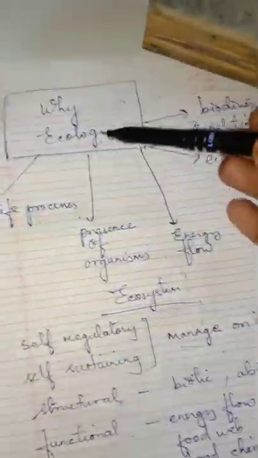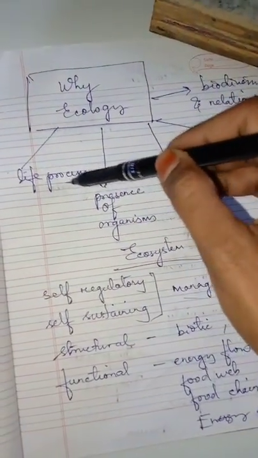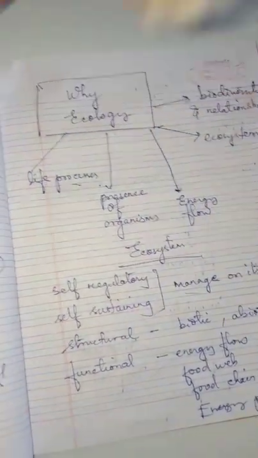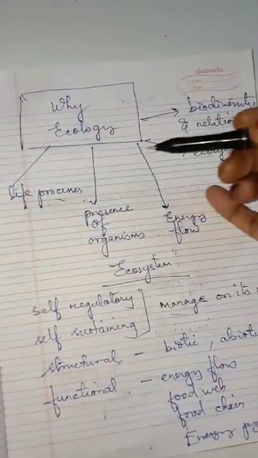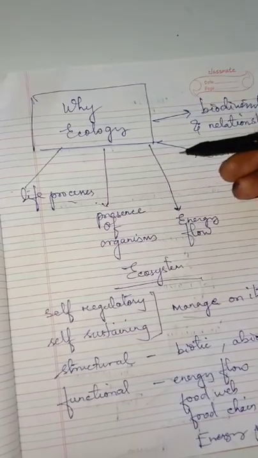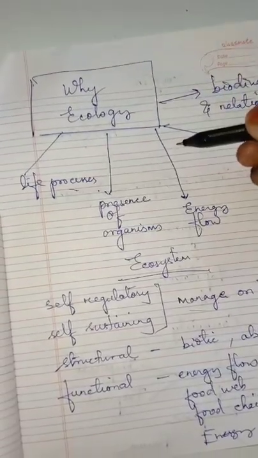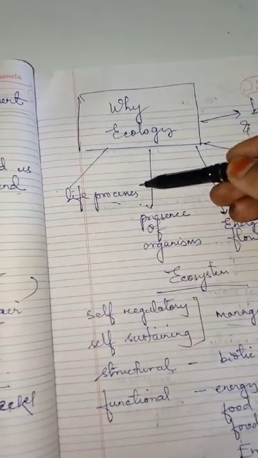Now, why do we need to study ecology? Study of ecology is highly essential in order to study the life processes or adaptations. For example, a polar bear needs to have thick fur to adapt to the extreme cold climate, whereas in deserts you will find that cactus have cuticles in order to prevent transpiration and loss of water. That is life processes and adaptations.